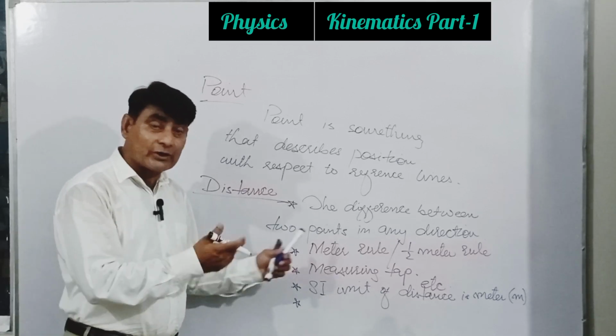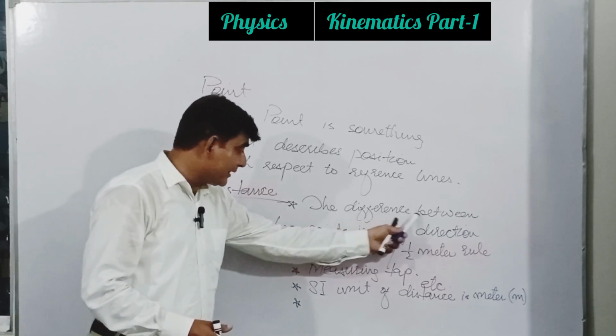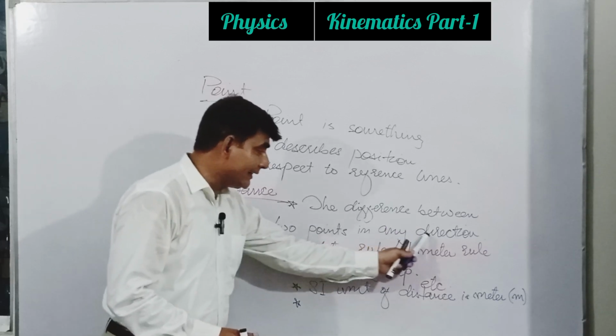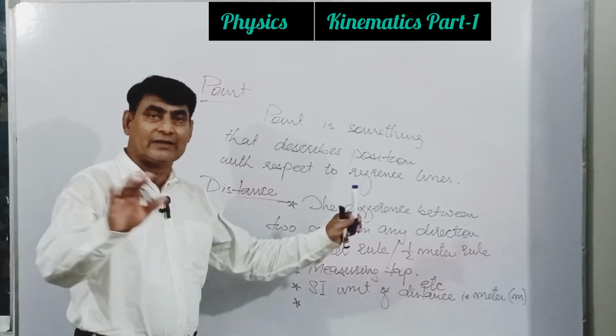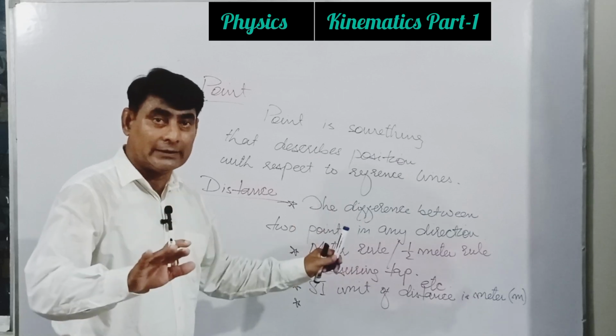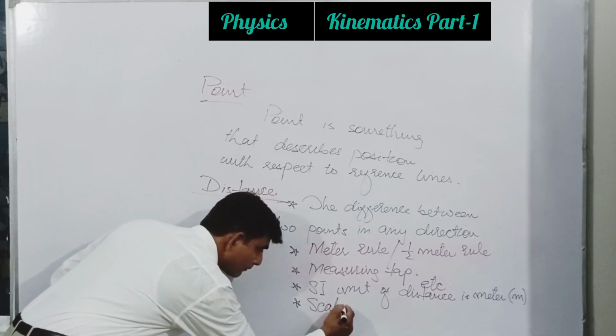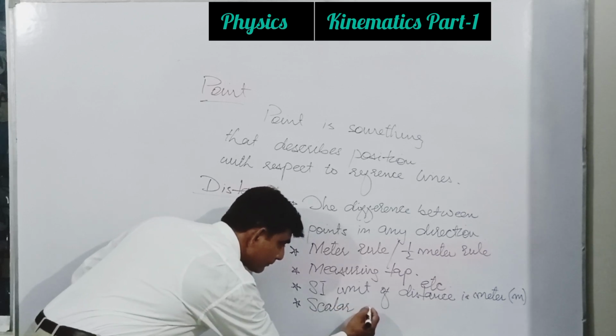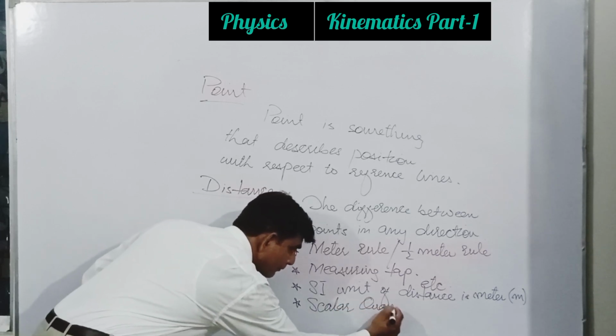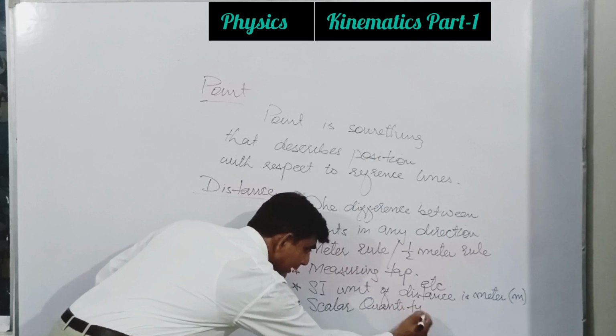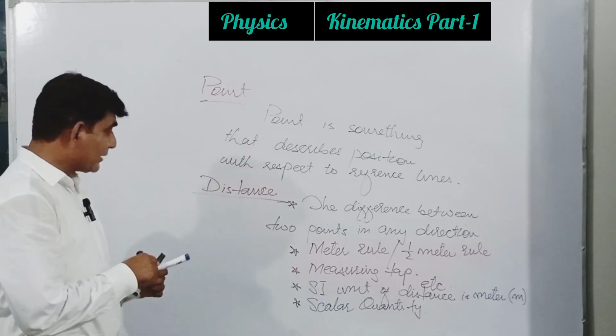So what we have written over here, the difference between 2 points in any direction, no specific direction is required. So it is a scalar quantity.